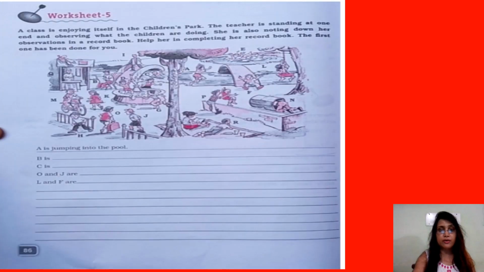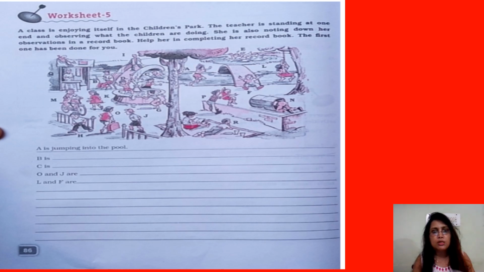Let's see what's there in the next slide. Now worksheet 5. You have to see the picture and use continuous tenses, and also keep in mind subject verb agreement. According to that, you have to write like A is jumping into the pool. You find out in the pictures and see what each letter is doing.